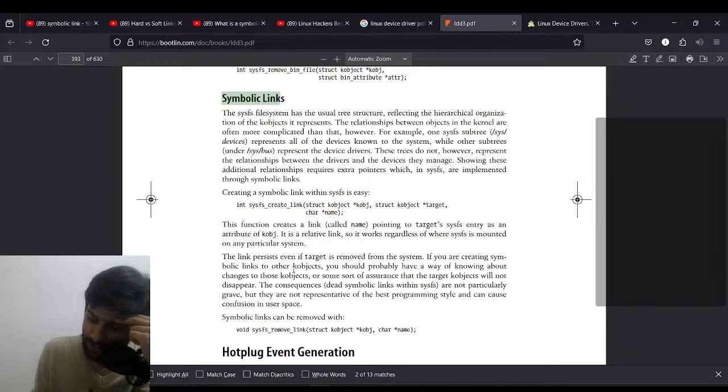The relationships between objects in the kernel are often more complicated than that, however. For example, one sysfs subtree, sys/devices, represents all the devices known to the system, while other subtrees under sys/bus represent the device drivers. These trees do not, however, represent the relationship between the drivers and the devices they manage. Showing these additional relationships requires extra pointers, which in sysfs are implemented through symbolic links. Okay, creating a symbolic link within sysfs is easy.